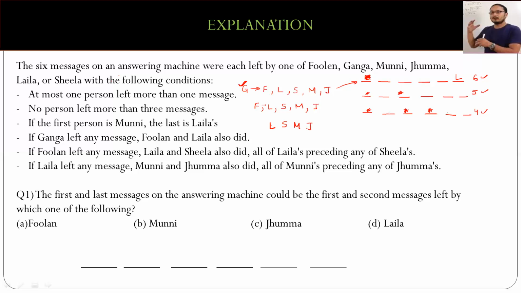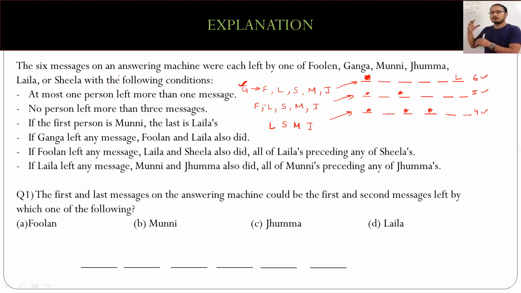So these 4 can still come into picture, because again, if Poolan does not leave any message, Laila and Sheila may or may not. It's up to them again. But since we have to have only 4 people, they will in that case. And one of these people will leave behind 3 messages. That is what you can say, right? So this is how it looks, depending on the case. I hope this makes a lot of sense to all of you, and that you understood how to go about thinking and using these conditions well.